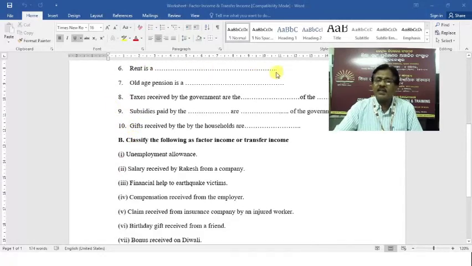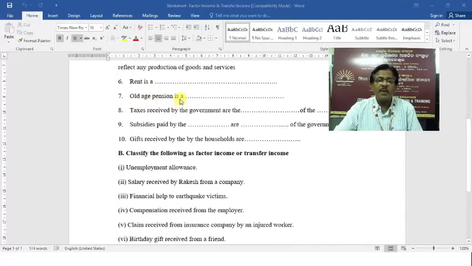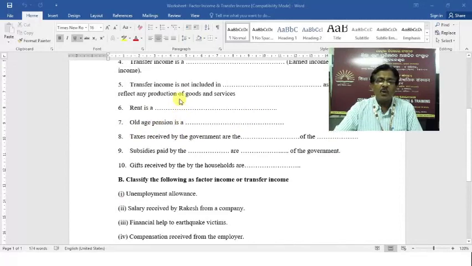Rent is a dash, old age pension is a dash, taxes received by the government are the dash of the dash. Subsidies paid by the dash are dash of the government. Gifts received by the households are dash.